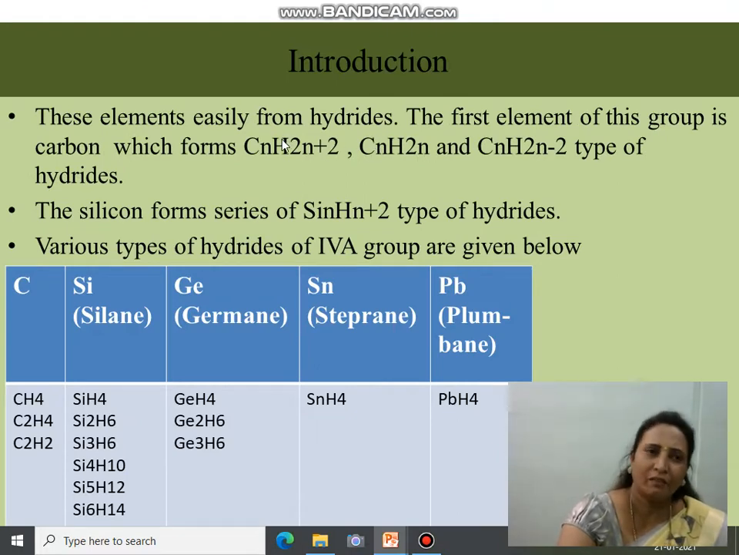Now, these are hydride formation; these elements easily form hydrides. The first element of this group is of course carbon, which forms hydrides of the types CnH2n+2 (alkanes), CnH2n (alkenes), and CnH2n-2 (alkynes). So these are the carbon hydrides. Silicon forms a series of SinH2n+2 type hydrides, and these are the various hydrides formed by the elements.